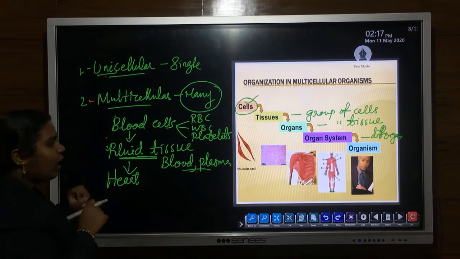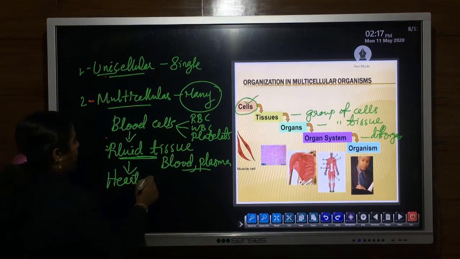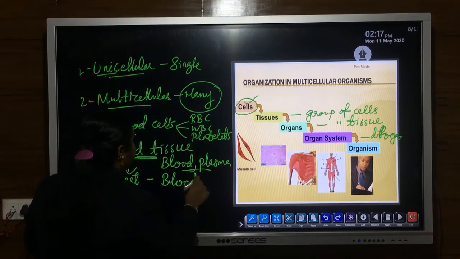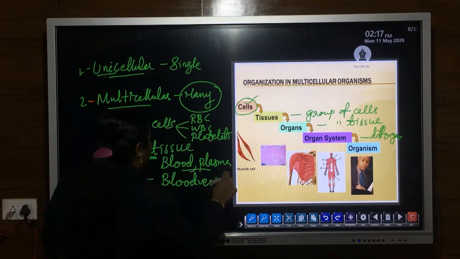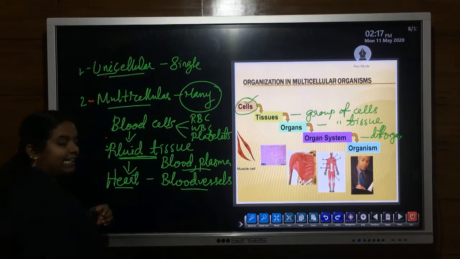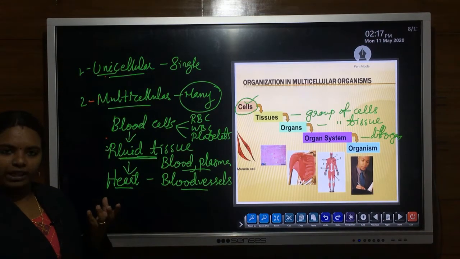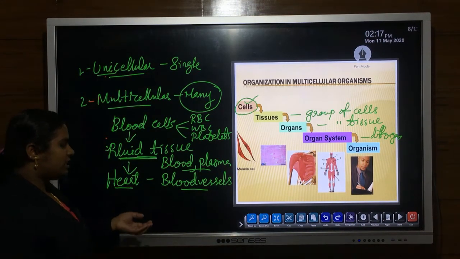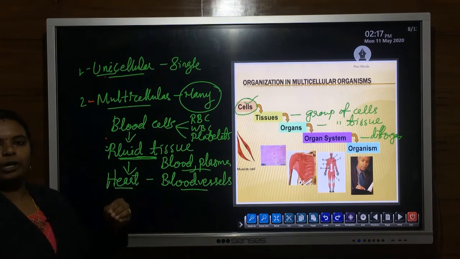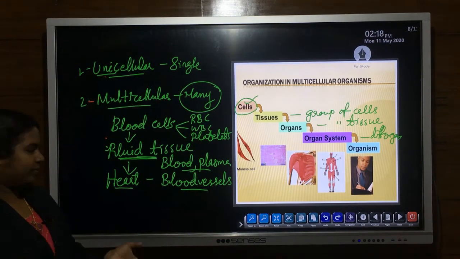Then blood vessels. Along with the heart, another organ is blood vessels like artery, capillary, veins, which are tubular structures or small tubes which carry blood from one part of the body to another part.